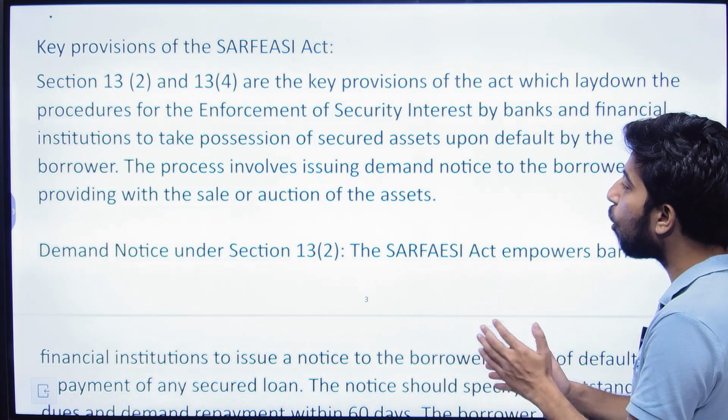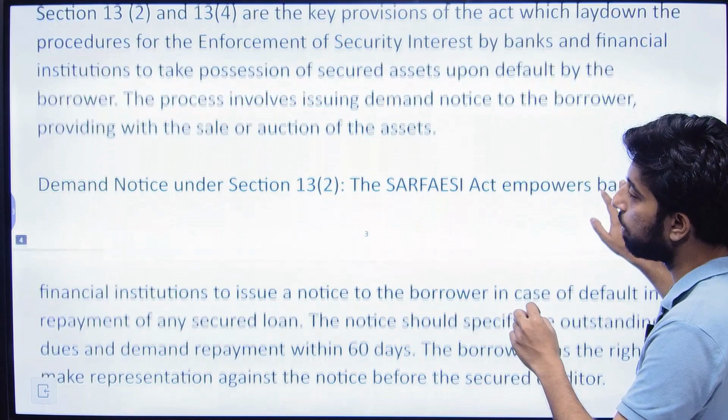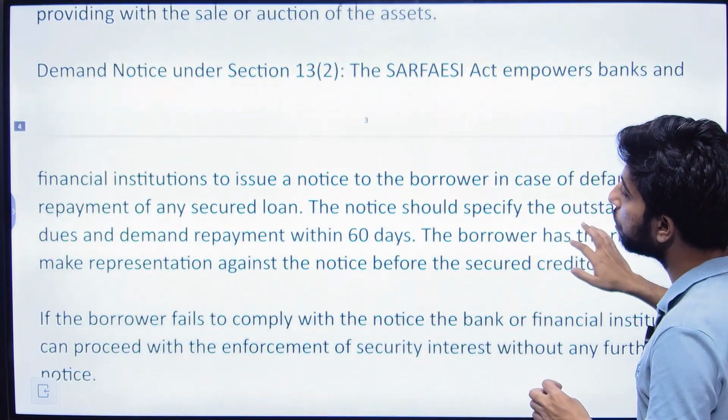The process involves issuing a demand notice to the borrower, followed by the sale or auction of the assets. Demand notice under Section 13(2).